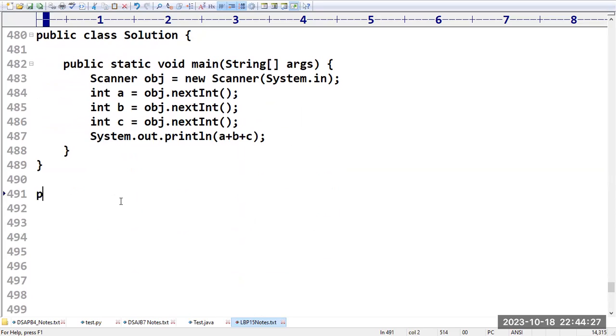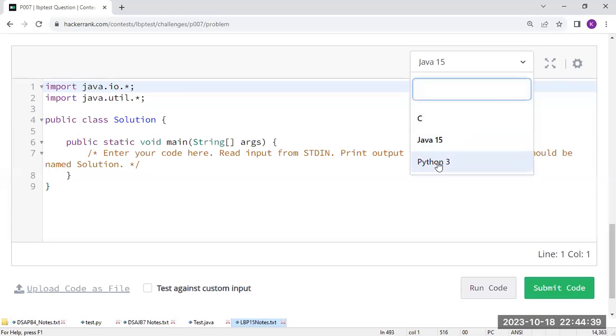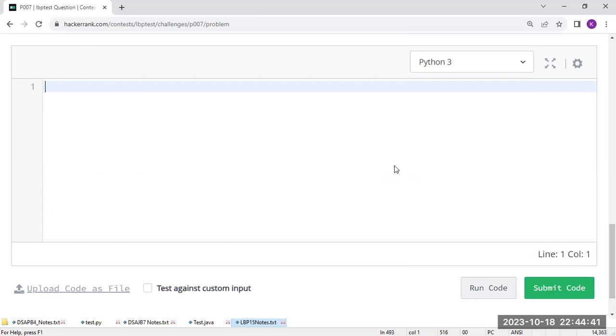Let us go with the Python implementation. Here you can see I am taking Python code. In Python, we don't have separate A, B, C reading; we can't read separately. You have to read in a single format. How are we going to read in a single format? Do you know input()?